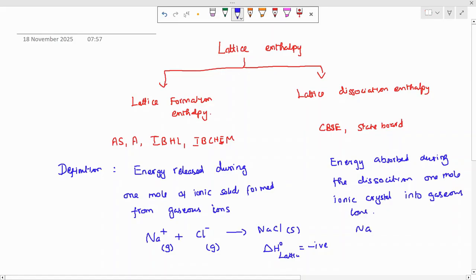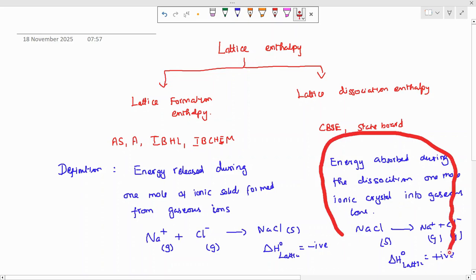So NaCl will give Na plus and Cl minus, and both should be in gaseous form. For this reaction, you can indicate the energy change as delta H, lattice dissociation enthalpy. It will be positive. Be clear, this definition will be used for board exams at CBSE level.